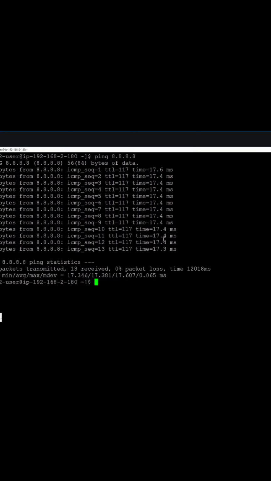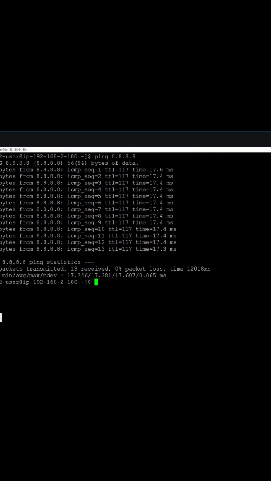NAT gateway charges 0.005. Elastic IP address charge 0.05. Got it, guys? While you are transferring data, for example, if you transfer 1 GB of data, then you are going to get a huge bill, right? So how to delete? Please focus. If you didn't delete, then you are going to get a huge bill.